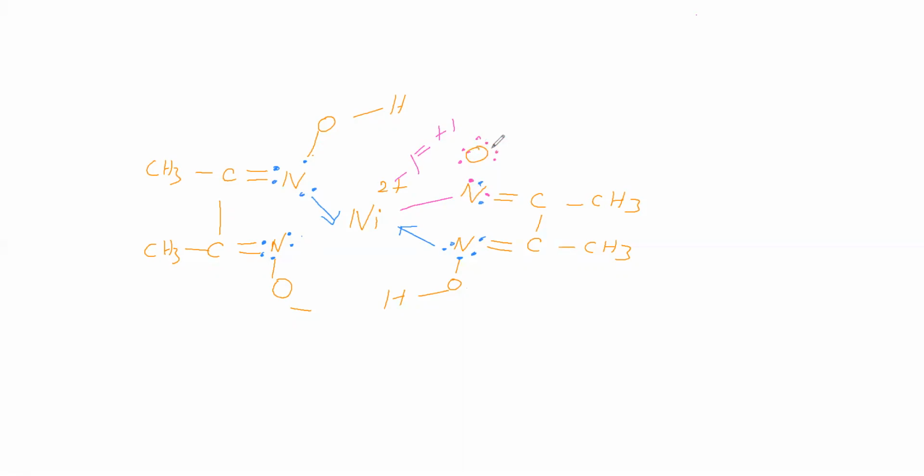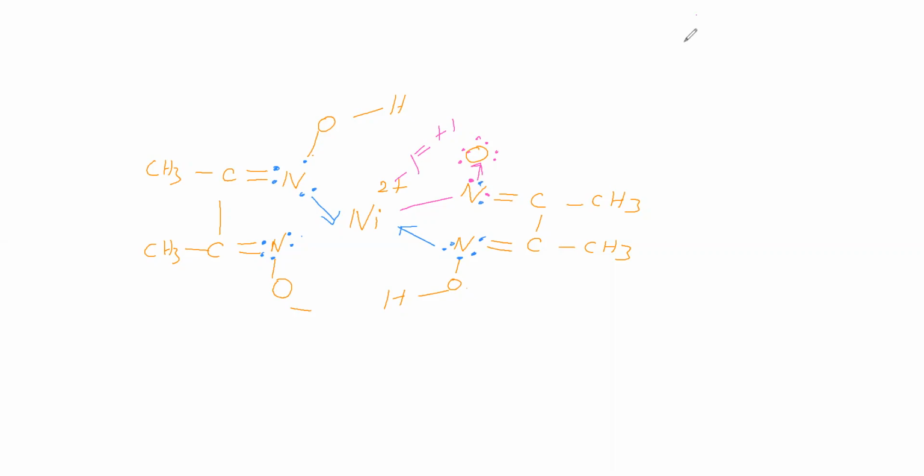Oxygen has 6 electrons in its valence shell. The valence shell of oxygen is 2s2p, so 4 orbitals. Out of 4 orbitals, only 6 electrons are there, so oxygen can provide a vacant orbital in its valence shell. Therefore, nitrogen contributes this lone pair to oxygen for making a dative bond. So between nitrogen and oxygen, a dative bond is produced.